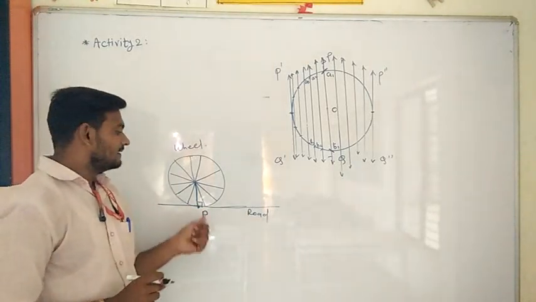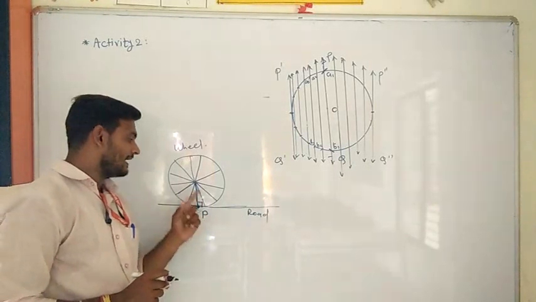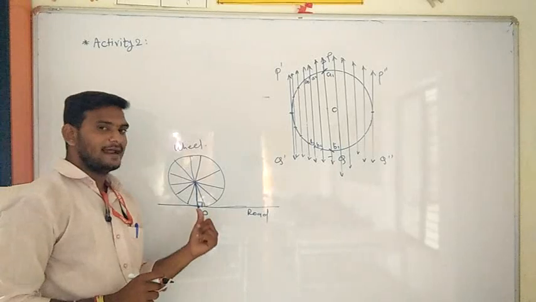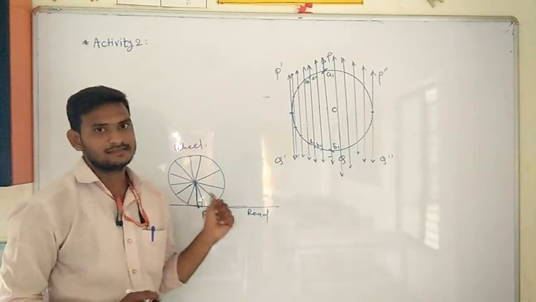Here the statement is that the angle between the radius and the tangent, the road, is 90 degrees. This only we have to prove in the next theorem. We will see that.